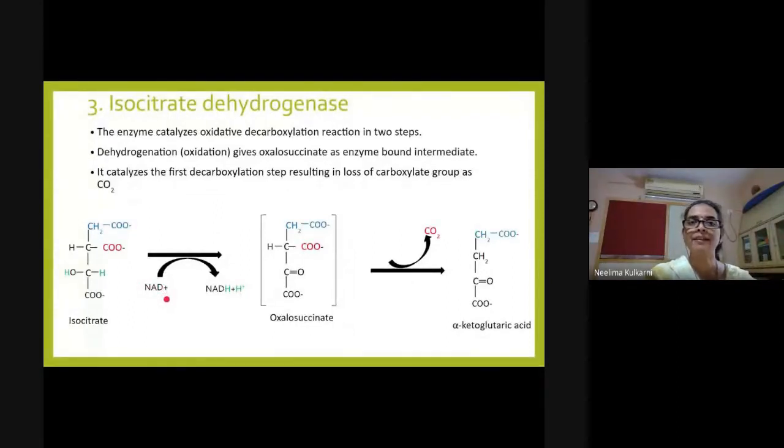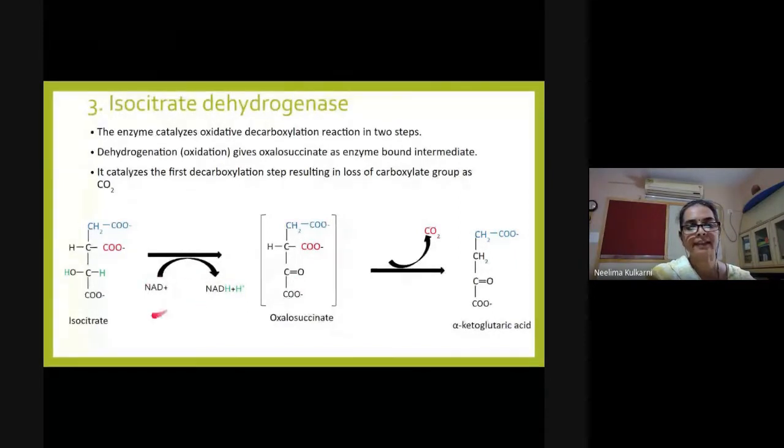Citric acid is converted to isocitric acid to aid this dehydrogenation step. Hydrogen is being removed from the same carbon, you can see here, and it results in production of a C double bond O, a ketonic group, here. In this step, NAD acts as acceptor for the hydrogen and is converted to NADH plus H plus.